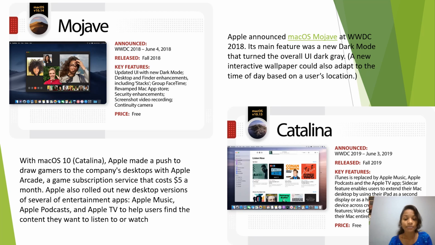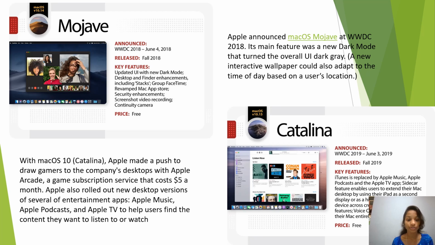The update made by this Catalina is that Apple made a push to draw gamers to the company's desktop with Apple Arcade, a game subscription service that costs $5 a month.